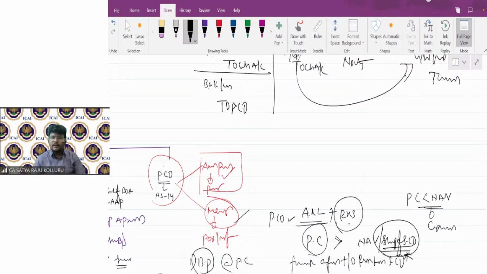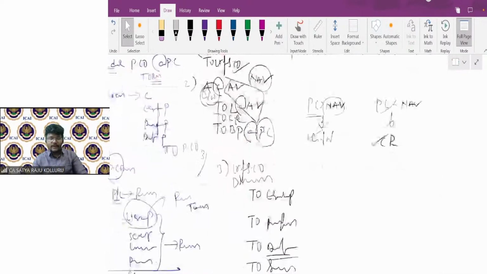In fact, if the problem asks under the merger method, it will be a little bit easier from the student side. You know why? No need to think about agreed values. No need to think about whether all assets and liabilities were really considered or not. Do you understand? Such type of attention is not needed at the time of resolving the problem. That's why it's always better to handle a problem under the merger method compared with the purchase method. Okay, that is a different story.